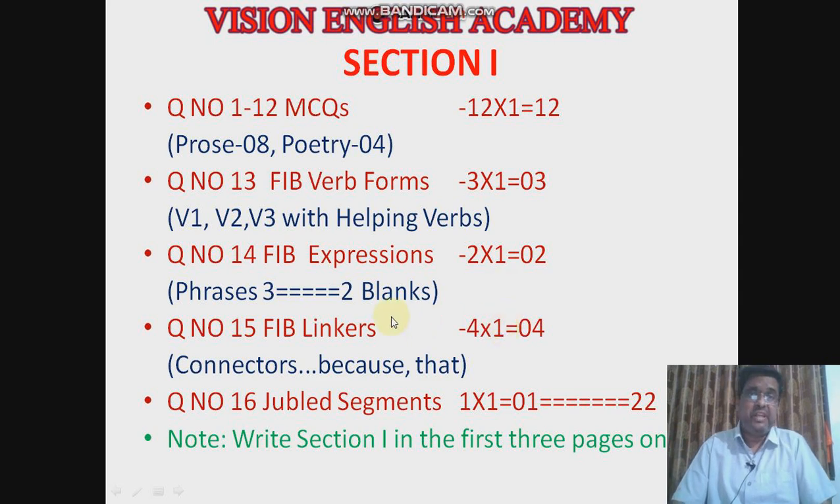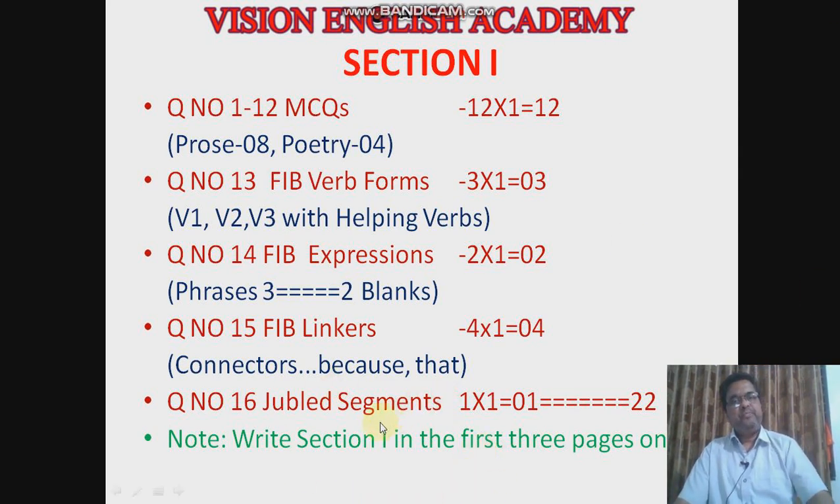Next, question number 15. This is again fill in the blanks. They will give you a paragraph. Linkers are nothing but connectors, so they will give linkers in the bracket. You have to choose the appropriate linker and fill in the blanks. 4 blanks, 4 linkers, and it is for 4 marks.